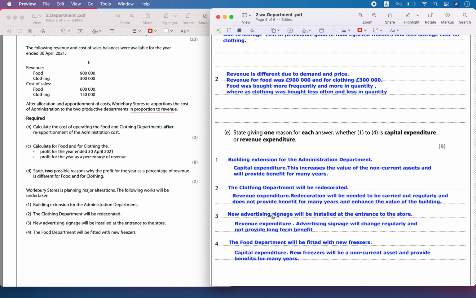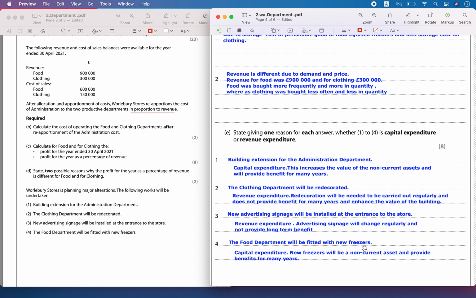This also is not a permanent one, so I need to keep changing it. This is a revenue expenditure, since the signage changes regularly, it does not provide a long term benefit and the expense will be recorded as revenue expenditure in the income statement.